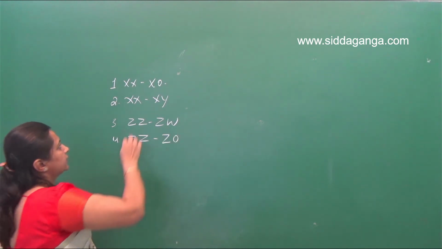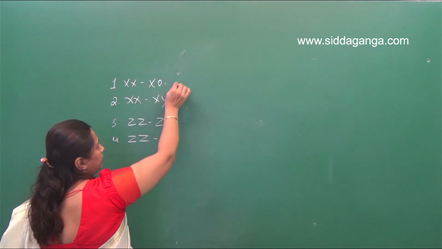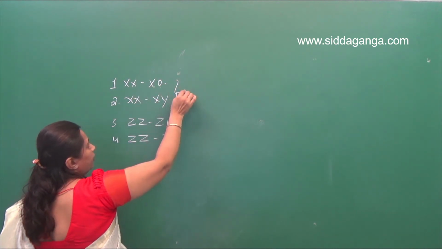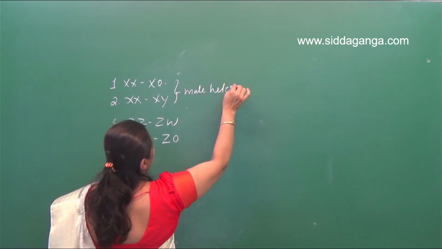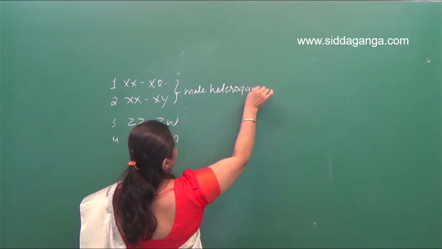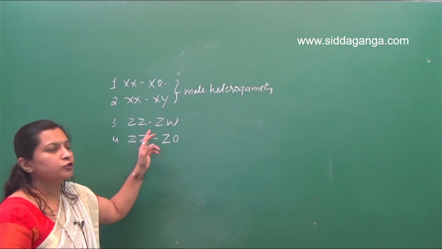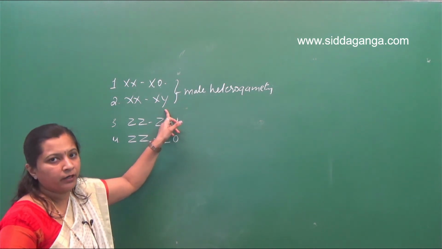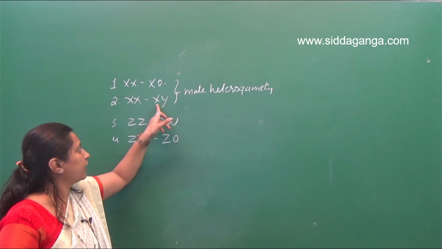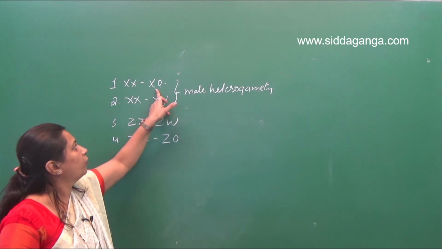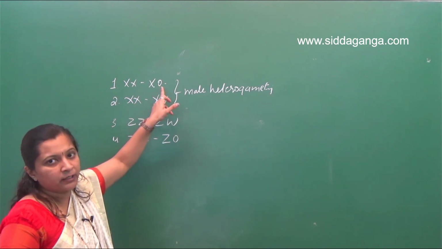So XX, XO type of sex determination, then XX and XY type of sex determination, both are examples for male heterogametic. That means the males will produce two types of gametes, because they have different sex chromosomes, like X and Y chromosomes, or here only the X chromosome. So two types of gametes are produced here.